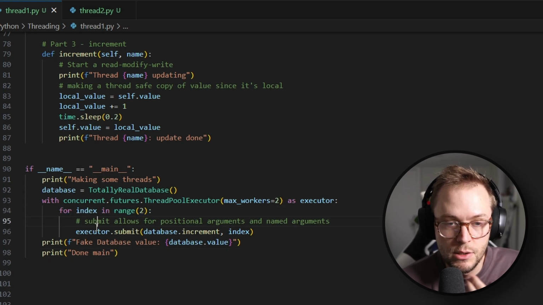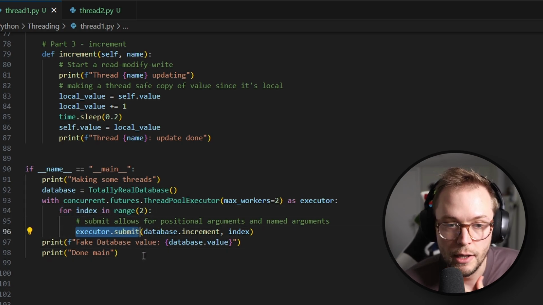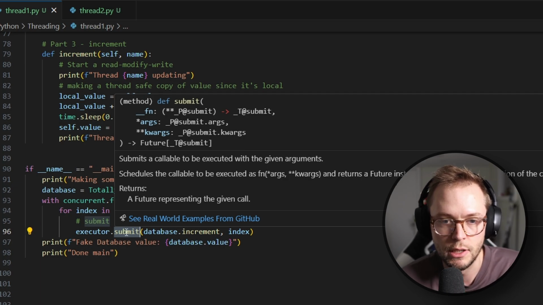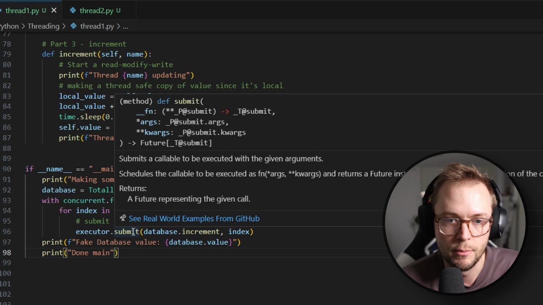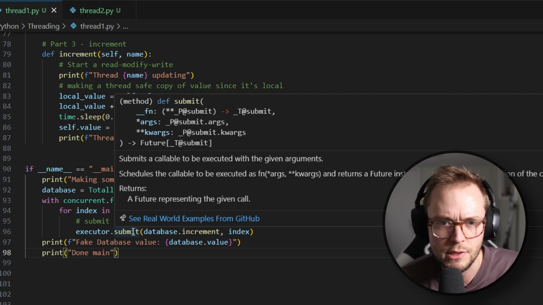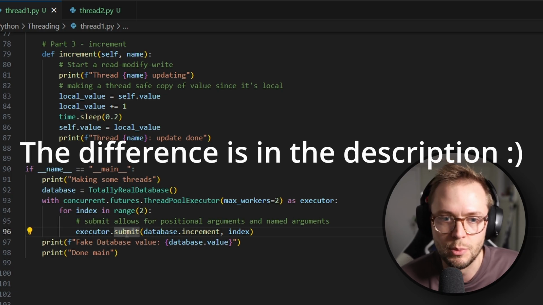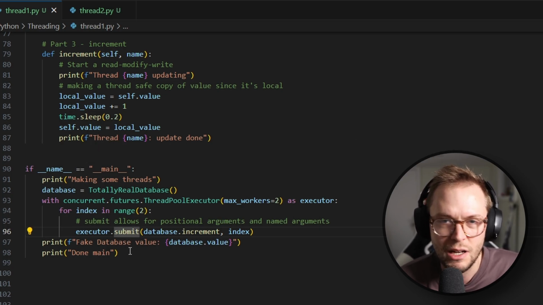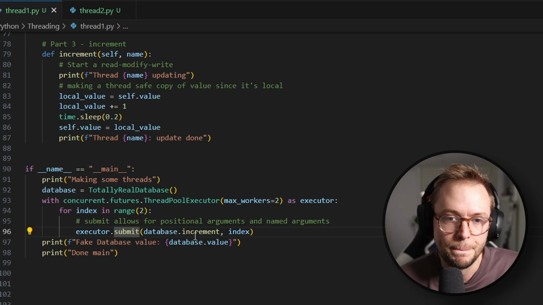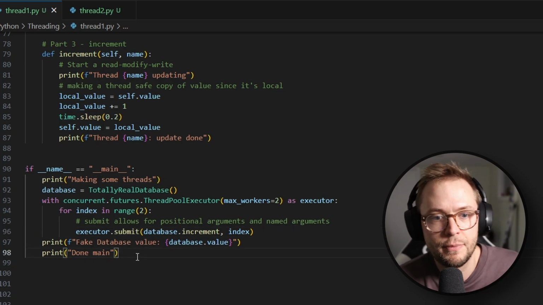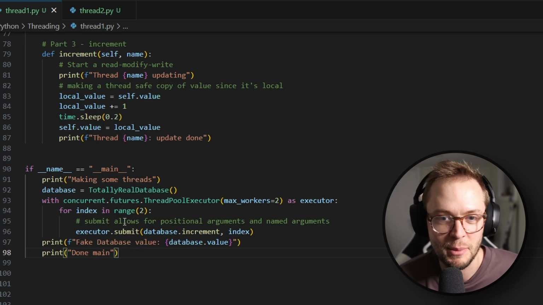So for this case, we're going to be submitting a thread. Submit calls the executed value with a value that it's passing. To be honest, the distinction between submit and map is a little confusing to me. But for the rest of this tutorial, we're going to be talking about submit. So I would just use submit. If you know the difference, which I'm sure people do, leave a comment. That'd be great. It would help other people out too.